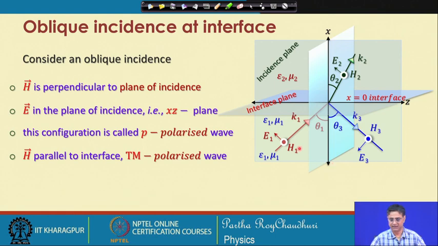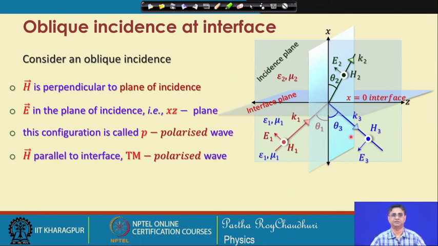Let us consider that the magnetic fields are perpendicular to the plane of incidence. By plane of incidence, we mean this plane. So, the magnetic field lines are out of the paper, that is perpendicular to this board, and electric fields are lying in the x z plane.